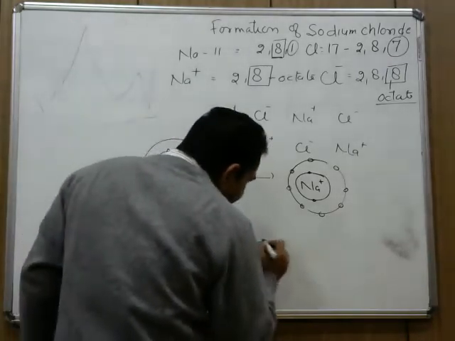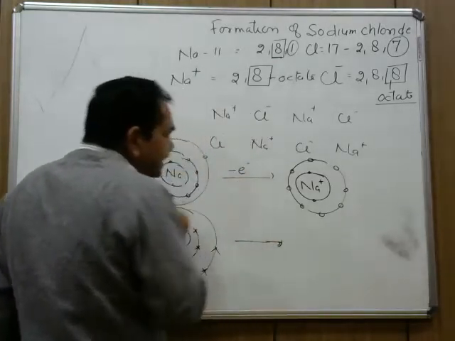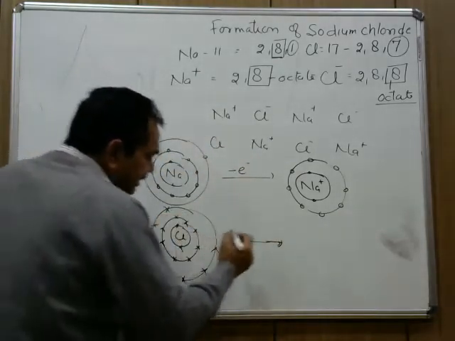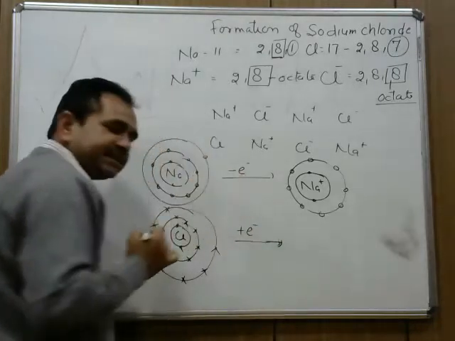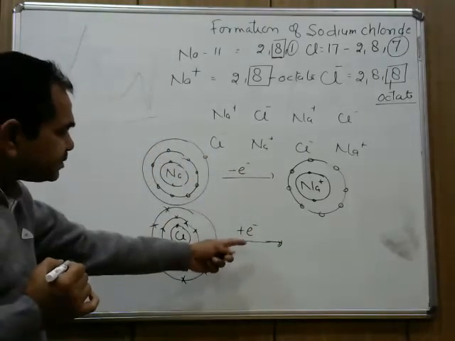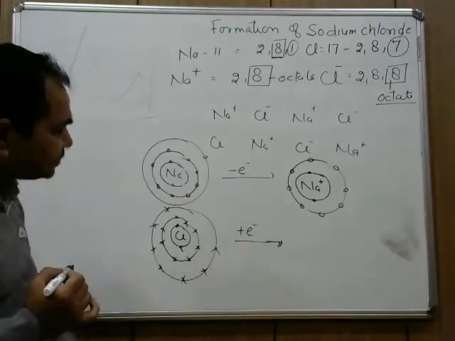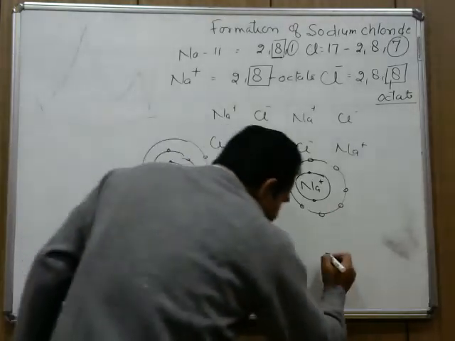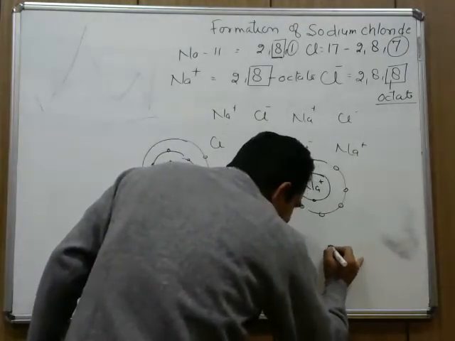And once it accepts 1 electron, here I have written minus electron, here I have written plus electron. Once it accepts the electron which is lost by the sodium atom, it forms the Cl minus ion,